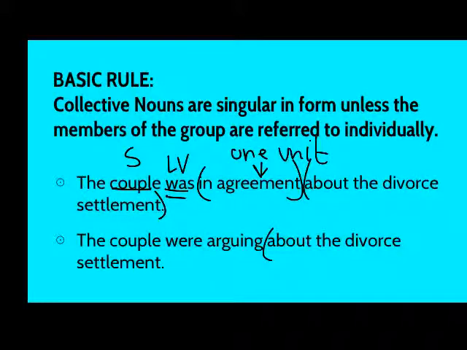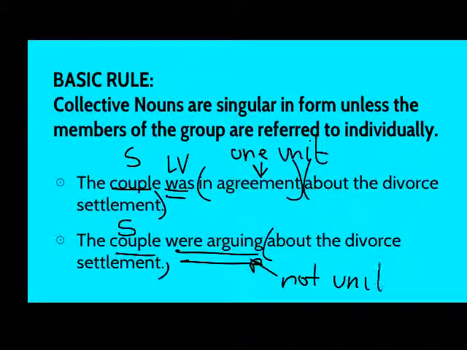In the second example, we have a little different situation. We have a prepositional phrase again at the end. We have the same subject in this sentence, couple. However, in this sentence, the couple is not acting as one unit because, in fact, they are arguing about something. So they are not a unit. And because they are not a unit, we need to treat them as two separate entities and give them a plural verb form.